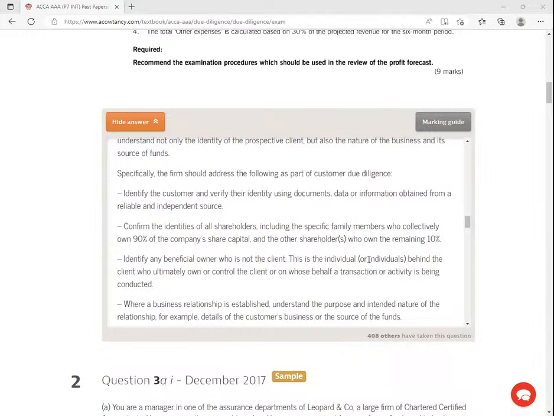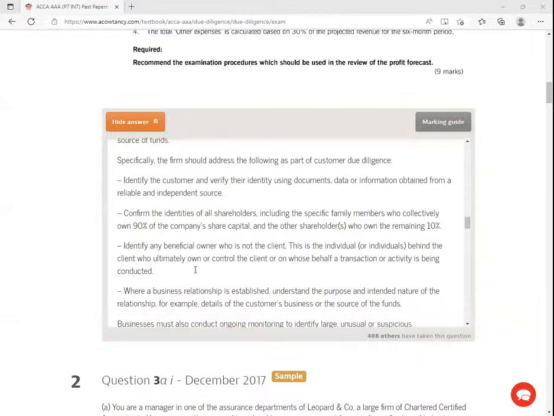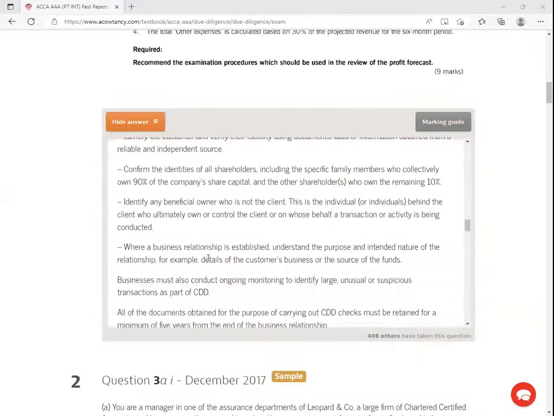This is the individual or individuals behind the client who ultimately own or control the client, or on whose behalf a transaction or activity is being conducted. Beneficial owners, right? Where a business relationship is established, understand the purpose and the intended nature of the relationship. For example, details of the customer business or the source of their funds. Just get to know how are these guys sourcing their funds.